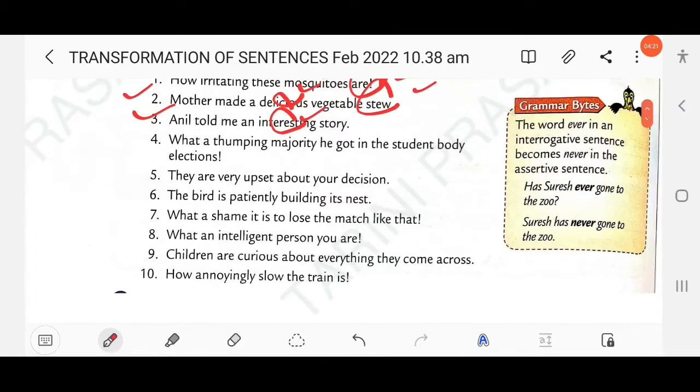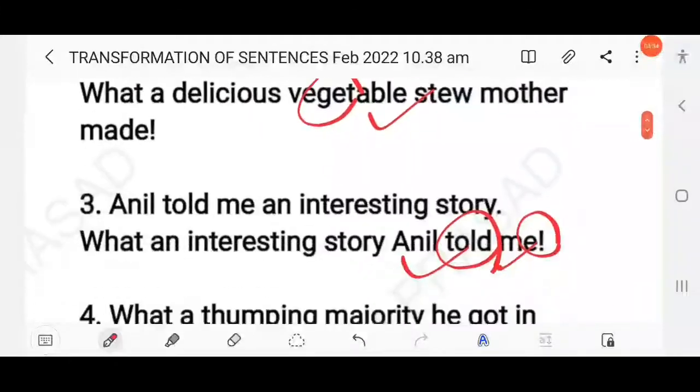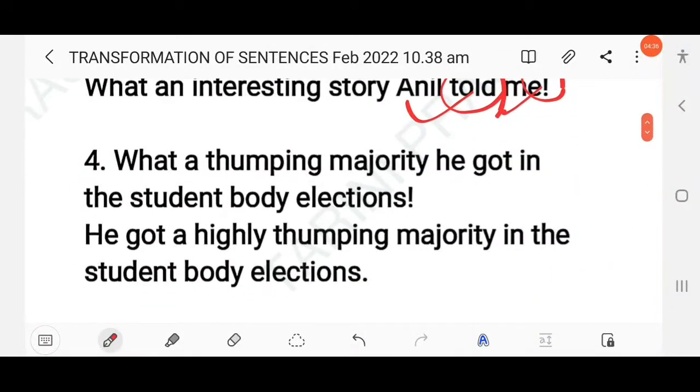Clear? Next question: What a thumping majority he got in the student body elections! This is an exclamatory sentence, so you have to change it into assertive: He got a highly thumping majority in the student body elections. Use a full stop at the end of the sentence, as this is an assertive sentence.